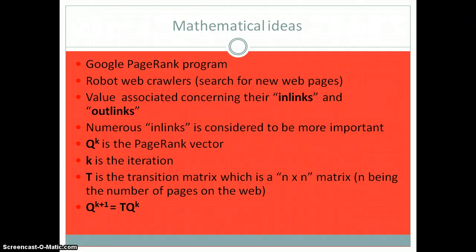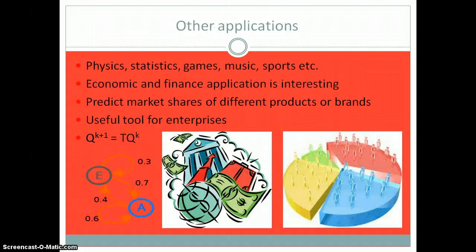This formula is really important. It shapes the PageRank program, and of course it gets more complicated because there are just so many pages, so it's not as simple as that, but this is a basic, and pretty inaccurate, way to explain it.